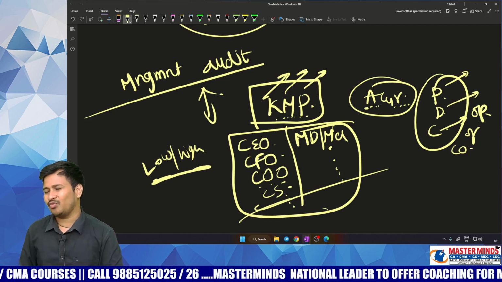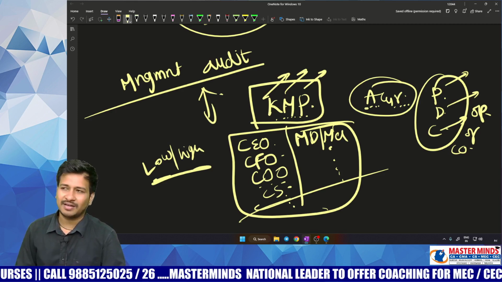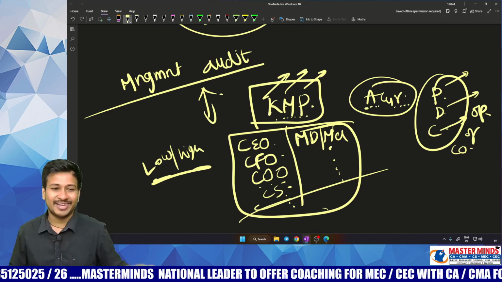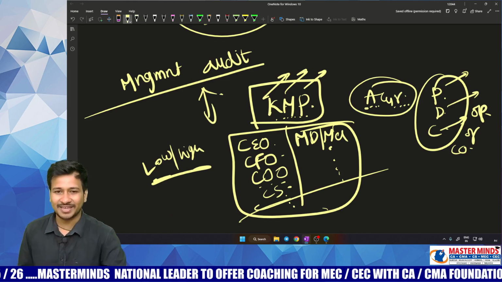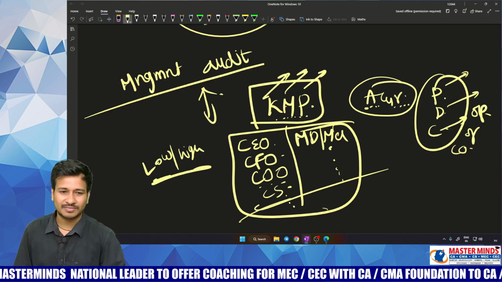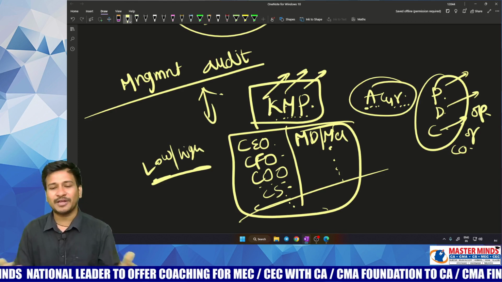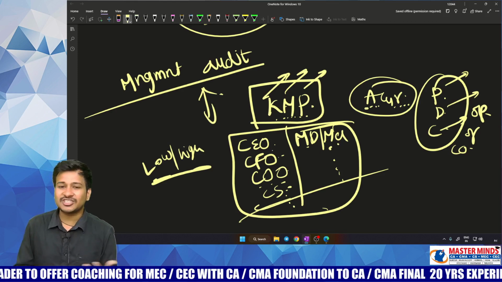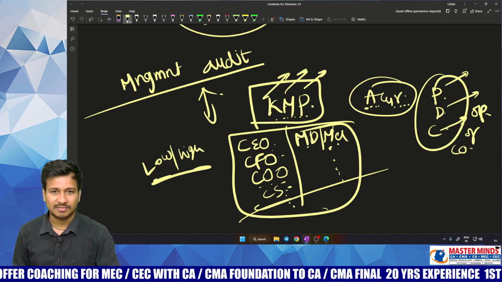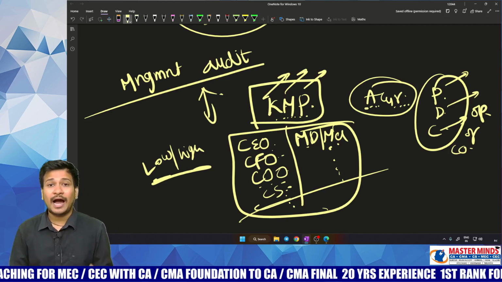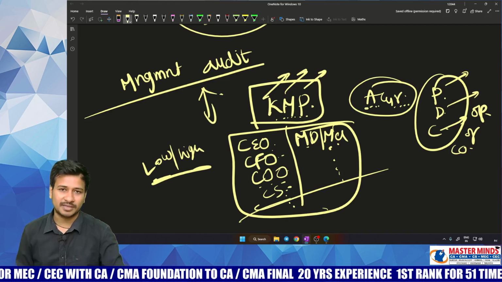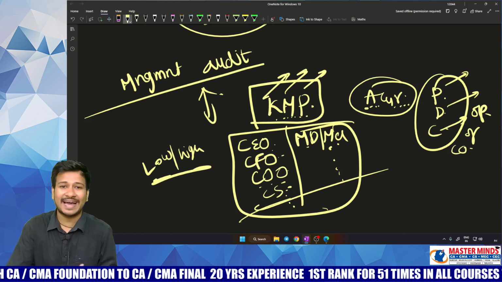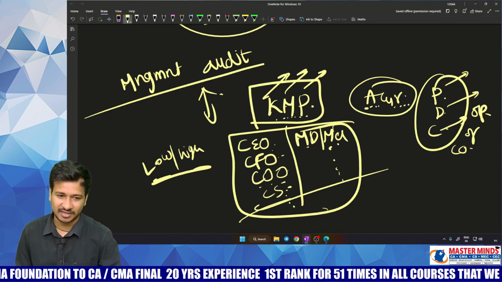See, it's quite a common sense element that for every penny you pay, you would like to get the benefit. If you're spending crores and crores on somebody or something, would you need to check the benefit on that or not? Absolutely. The company would like to know the efficiency of these people, their work dedication towards the company, how they are performing, how qualitative and talented they are, how quickly they react, and what kind of decisions they have taken.